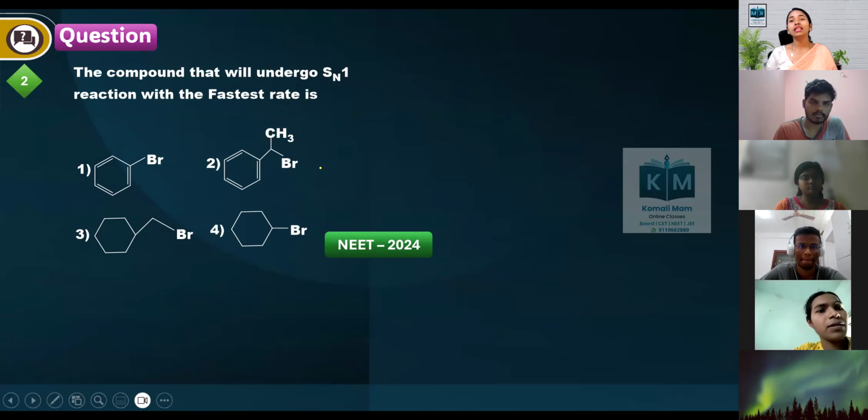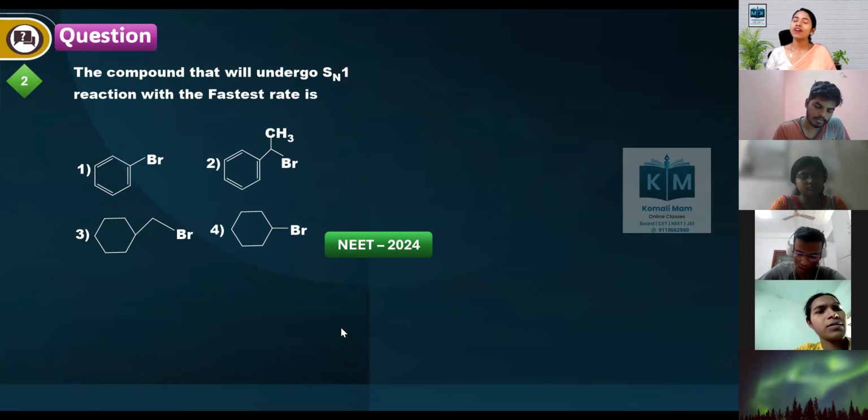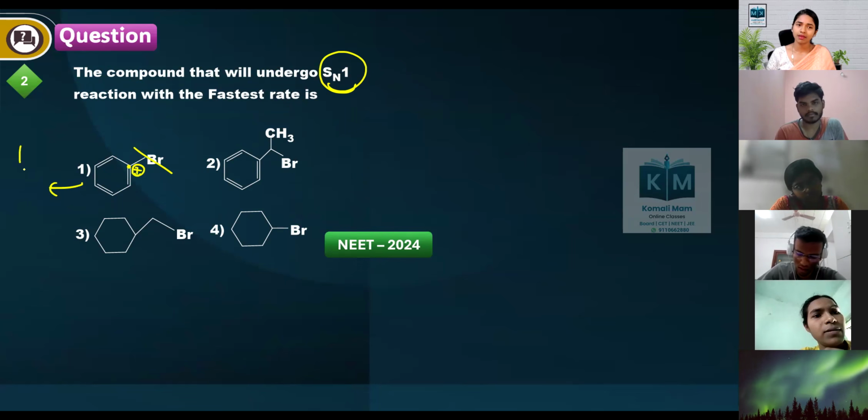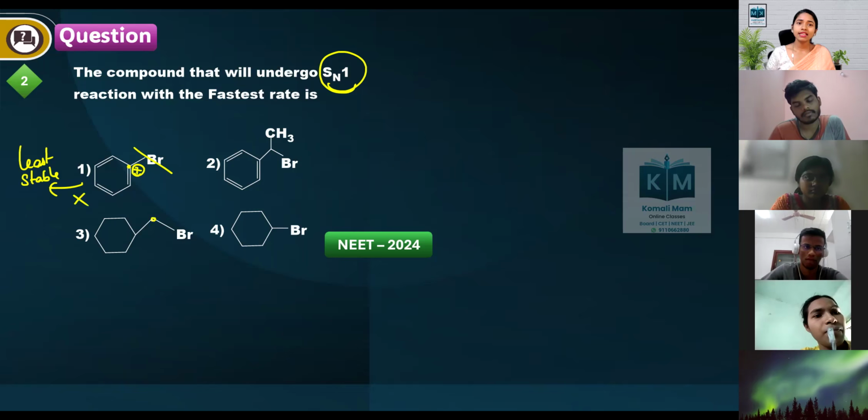The compound that will undergo SN1 reaction with the fastest rate. This is a phenyl halide. Aryl halides are the least reactive. Whatever the cation, the phenyl cation that forms is the least stable, so directly we can remove it from the list. This carbon is connected with only one other carbon, primary.